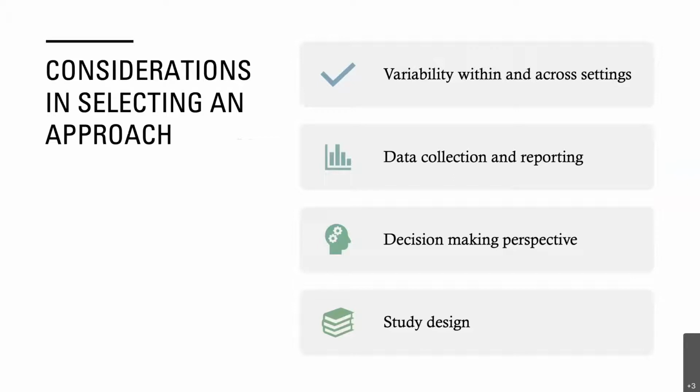There's also the issue of variability across settings within a study. The TD-ABC approach is notable in that it allows for site-level costing, so you can look at variation in costs that might occur across different sites within a given study, and that's important to know for sensitivity analyses and things of that nature. Data collection and reporting.